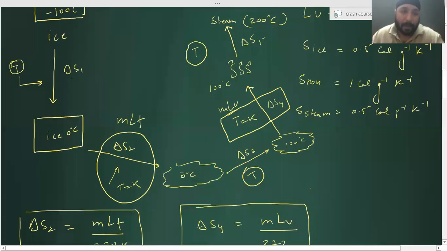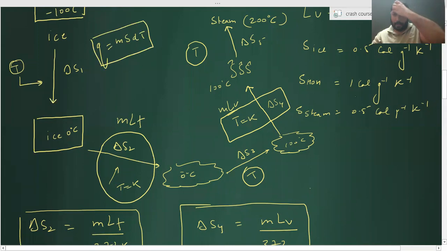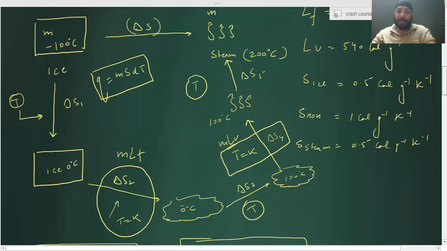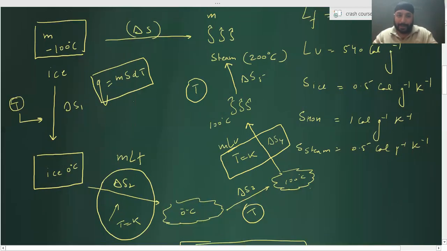Now to calculate the remaining delta S. Whenever the temperature change is happening, Q is given as mass into specific heat into change in temperature, that is ms dT. Why am I not doing n Cp dT?